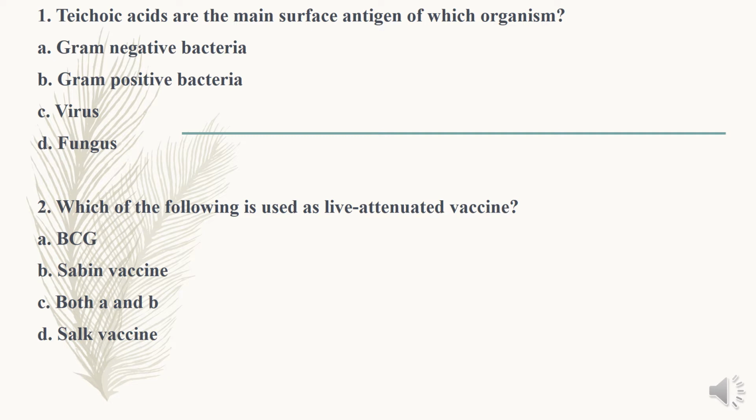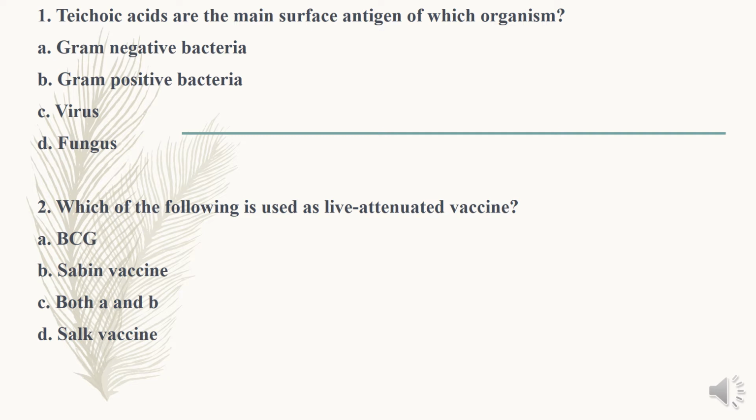First question. Teichoic acids are the main surface antigen of which organism? Option A, gram-negative bacteria. Option B, gram-positive bacteria. Option C, virus. Or option D, fungus. Teichoic acids are a characteristic feature of gram-positive bacteria.